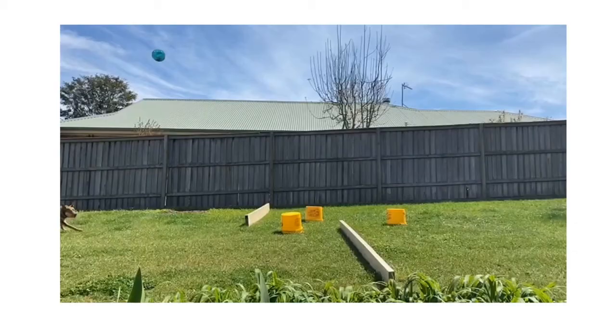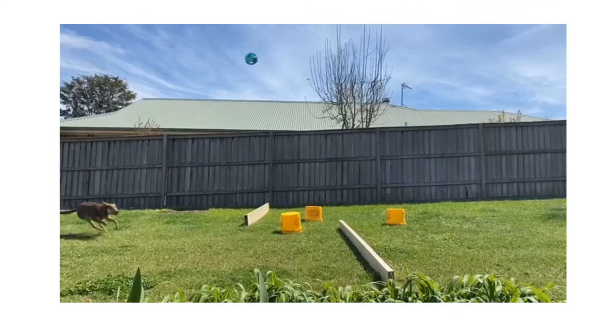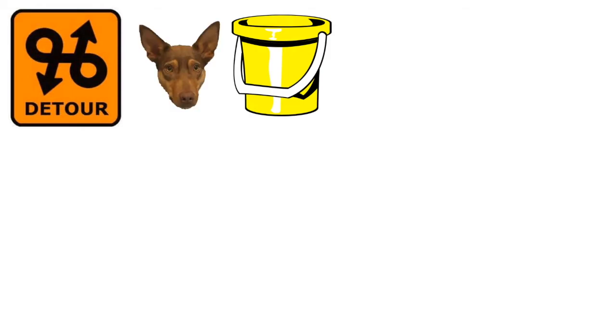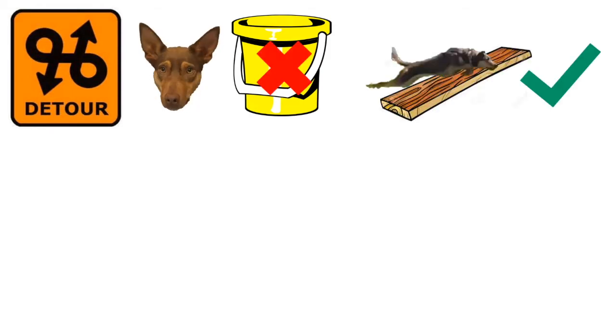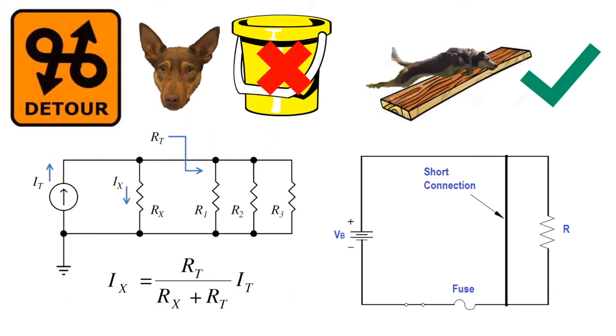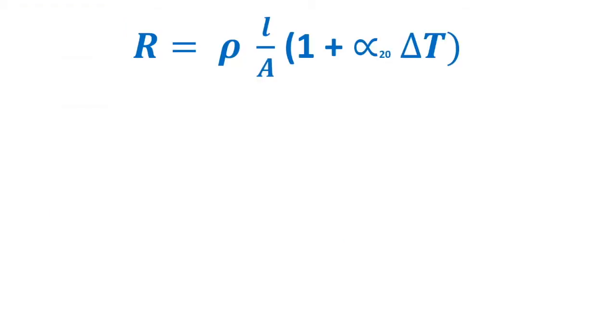Adding some obstacles to my yard, this should slow down the movement of my dog, in theory at least. My dog's acrobatics offer a chance to explore some other important concepts closely related to resistance. Her reluctance to go anywhere near the buckets, but willingness to jump over the planks or garden for that matter, relate closely to the current divider law and the concept of shorting a circuit. These are both massive topics in their own right and should be left for another video, though it is worth noting that they are both underpinned by the concept of taking the path of least resistance.